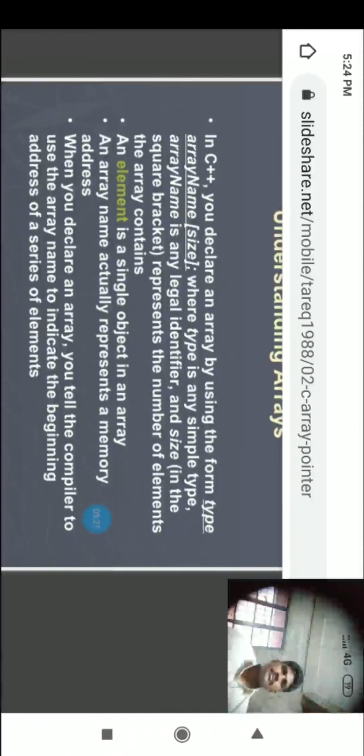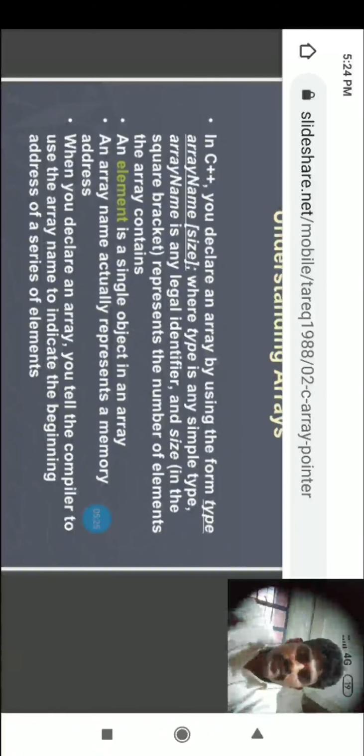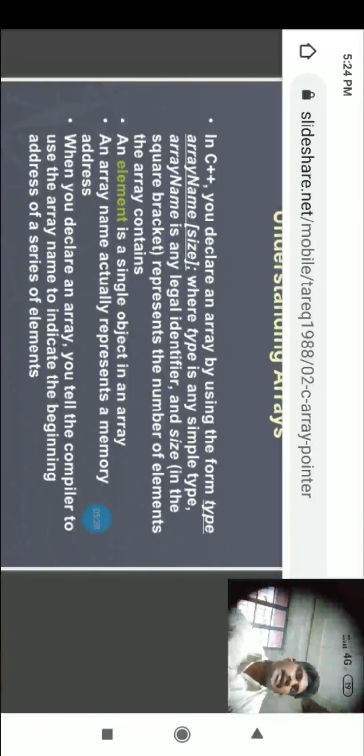The type is a simple type. The square bracket represents the number of elements the array contains. An element is a single object in an array. And an array name actually represents a memory address.